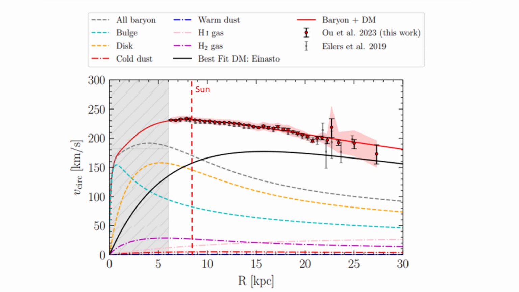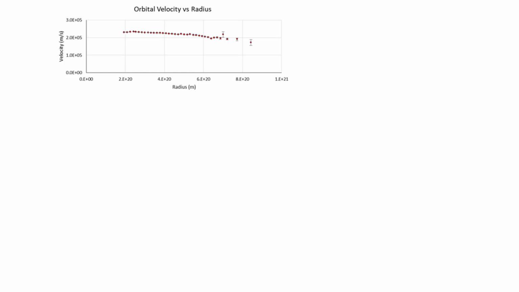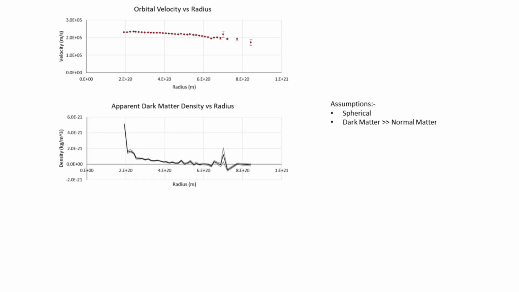We can do a similar dark matter-based analysis. We take the new velocity data as published. We assume that the apparent dark matter halo is spherical, and we assume that at any given radius, the amount of normal matter in the disk is negligible compared to the apparent amount of dark matter. And we create an apparent dark matter density profile like this.